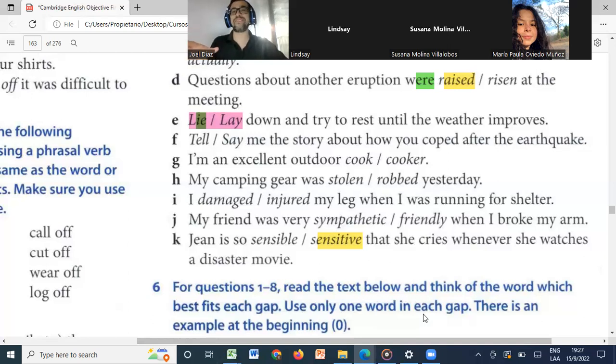It's very similar, but there is a very small difference. They don't give us options. Excellent, excellent. It is also an 8 gap text, but in this case, they don't give us any options. Based on our grammar knowledge, we need to know if we're going to put a preposition or a modal, or remember all the parts that we need to study. Excellent.